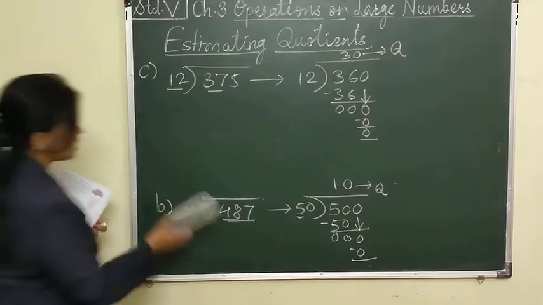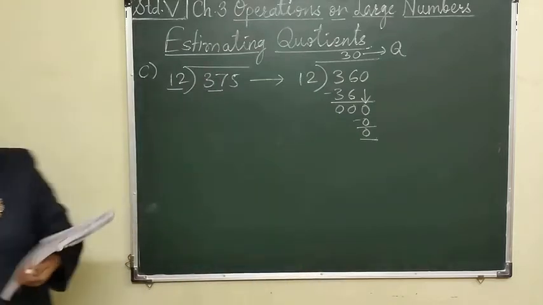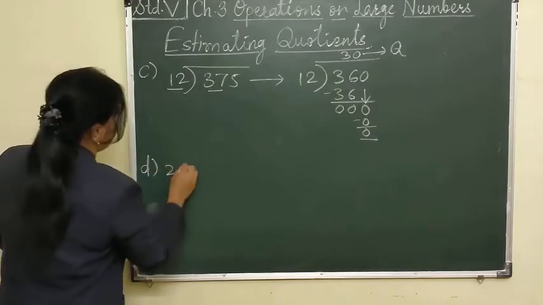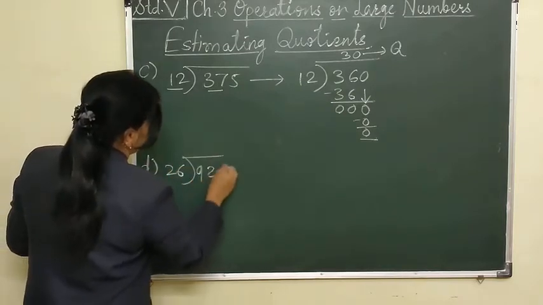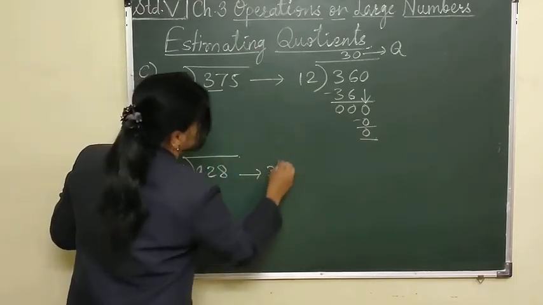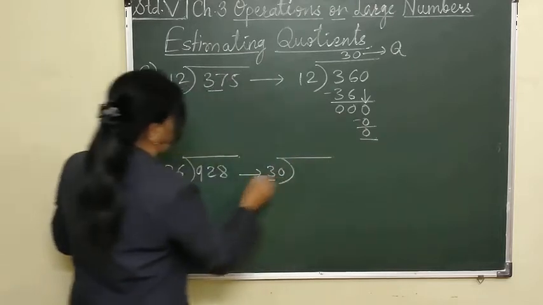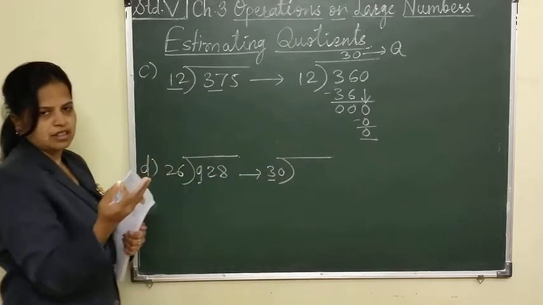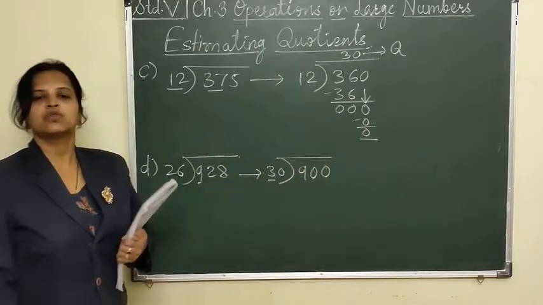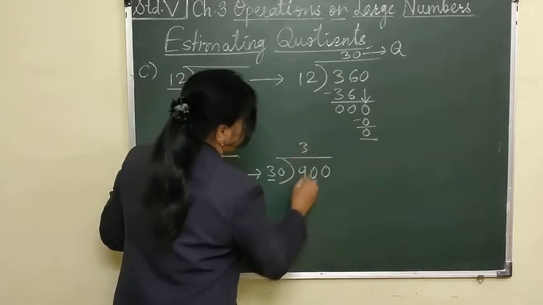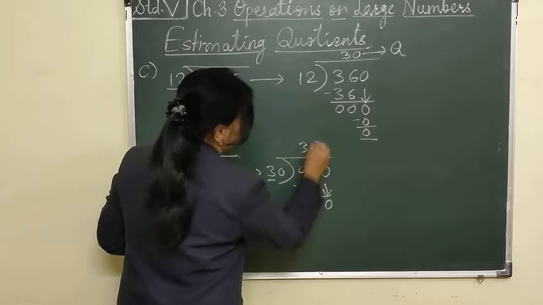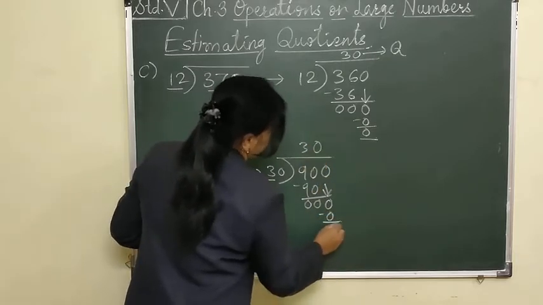Take one more example. Next one, we will complete this exercise now. Example D here. 26 and 920. Check here. Now it will be again difficult. So what they have done, 26 is rounded off to 30 and this 928. 3 and this 9. 3 3s are 9. So it has taken as 900. Both the numbers, 928 is rounded to 900. Now 3 3s are 90. We take this 0 down. Again 30 zeros are 0. Got it?